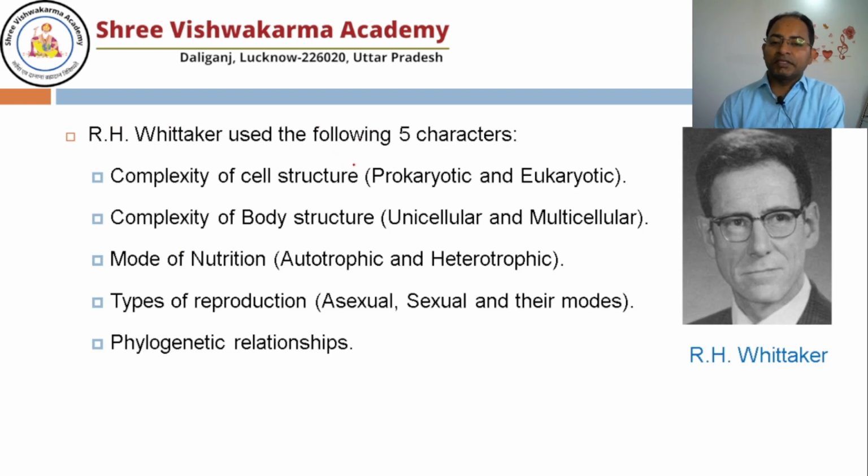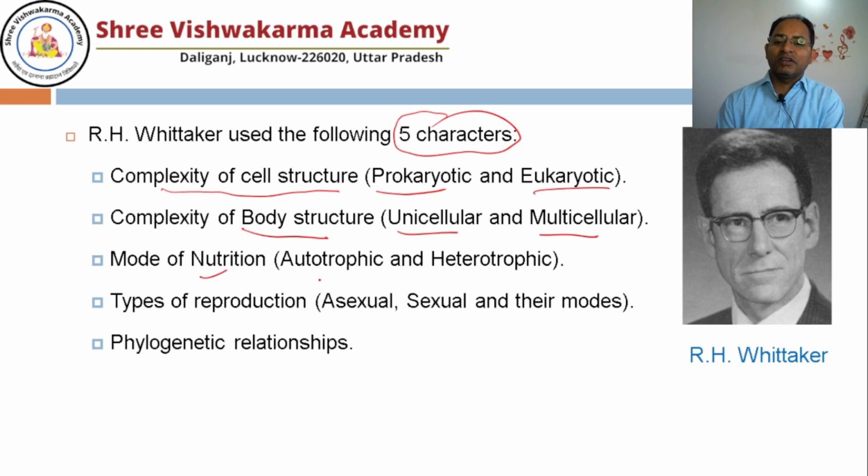While he was making the five kingdoms, he considered five characters. What characters did he consider? First, complexity of cell structure, whether the cell is prokaryote or eukaryote. Complexity of body structure, whether it is unicellular or multicellular. Mode of nutrition, whether the organism is autotrophic or heterotrophic.